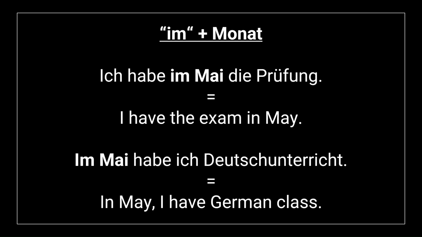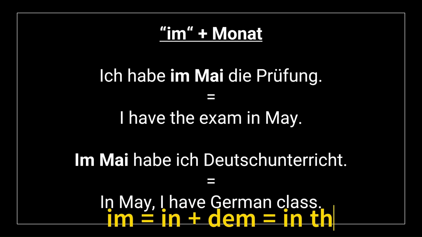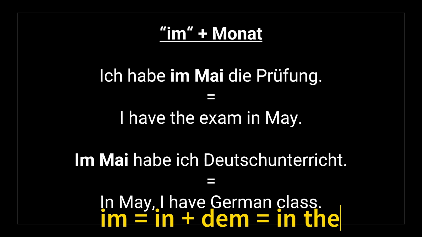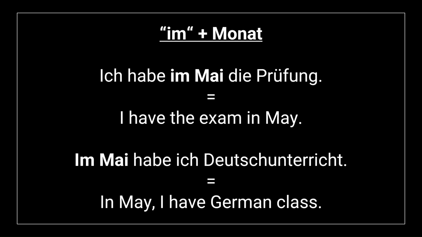Now we'll focus on the usage of im. Im means in dem, that is in the. And it is often used along with month or even the Jahreszeit, that is the season. For example, in January, in summer. Ich habe im Mai die Prüfung. I have the exam in May. Im Mai habe ich Deutschunterricht. In May, I have German class.